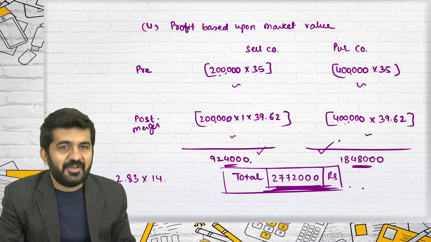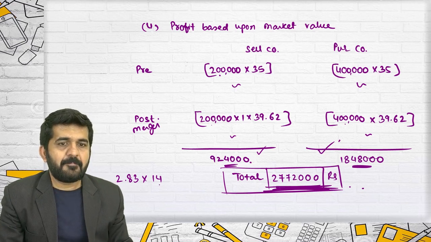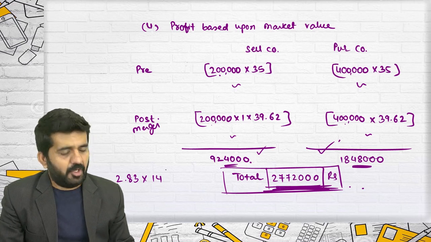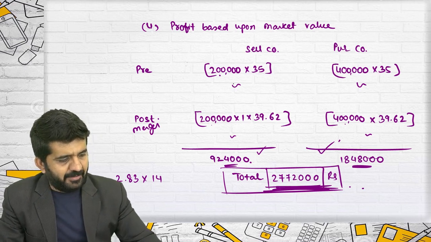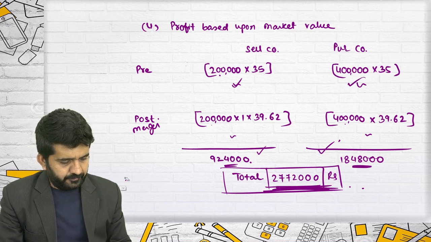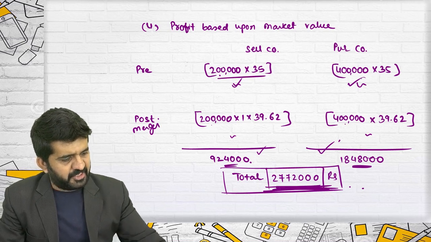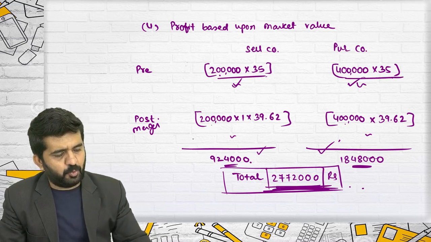All right. So you first found out the new market cap, then the old market cap, which we almost already have in the question itself. You can find out the old market cap by adding these two figures. The difference will be 7 lakhs into PE ratio and 10 lakhs into PE ratio. We will find out the old market cap, and when we subtract it, we will get 27. This is the old market cap. It is given. Is it 4 lakh into 35 and 2 lakh into 35?